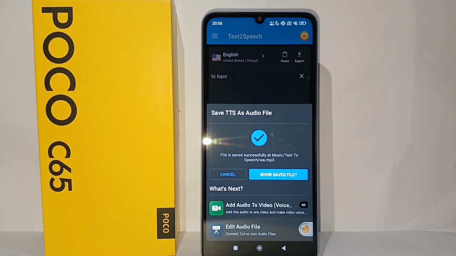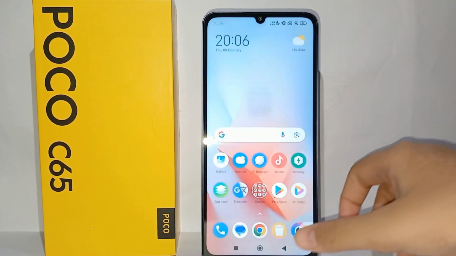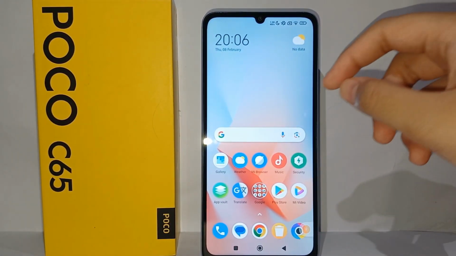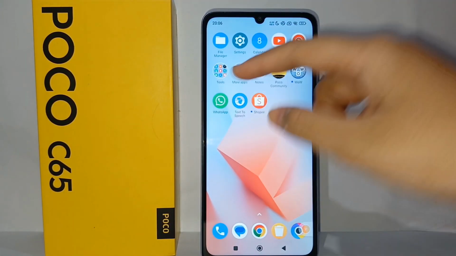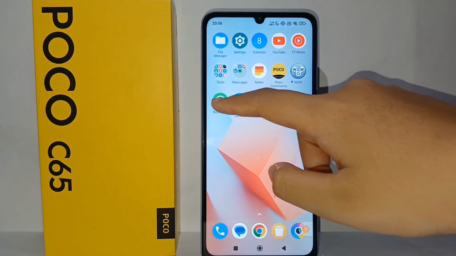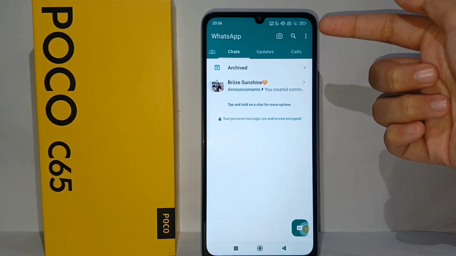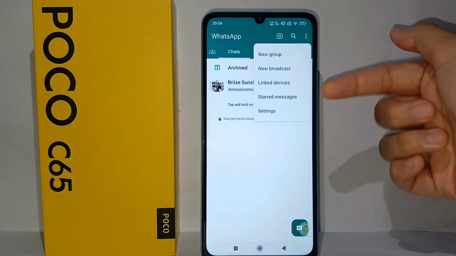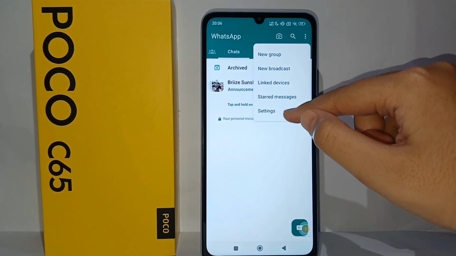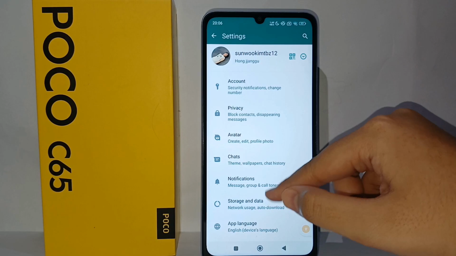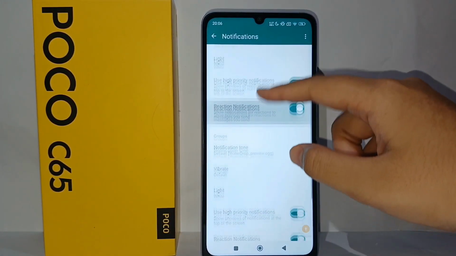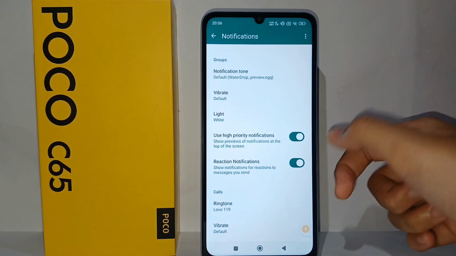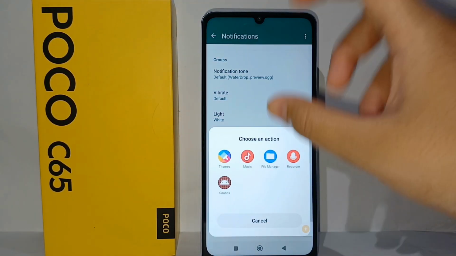And then when it's finished, now let's go to the WhatsApp menu, guys. So over here now, I want to open WhatsApp like this. And then after that, you can click the three dots on the top right and go to the settings menu. And after that, now you can go to notifications. And after that, you can scroll down to the bottom and go to the ringtone, guys.